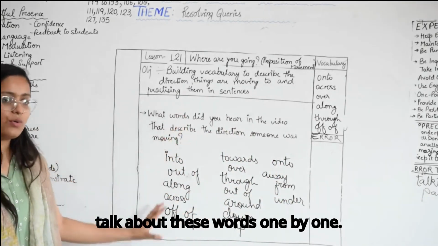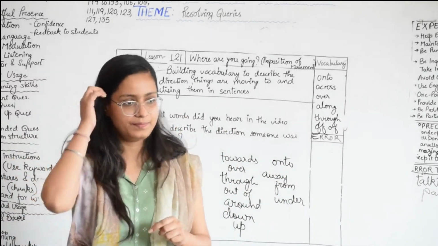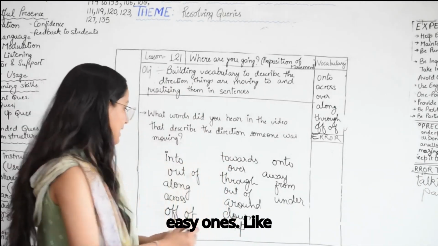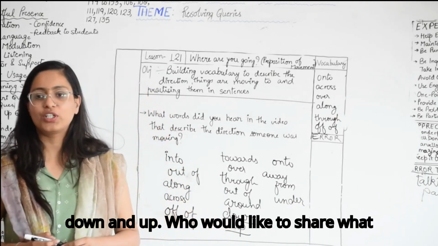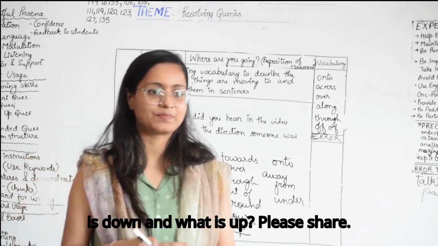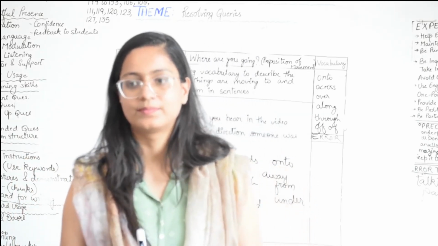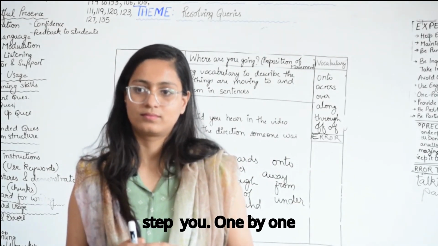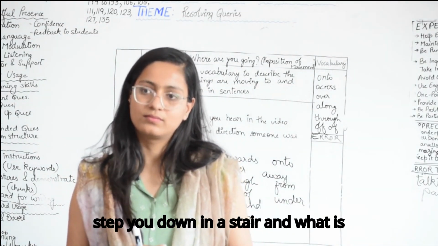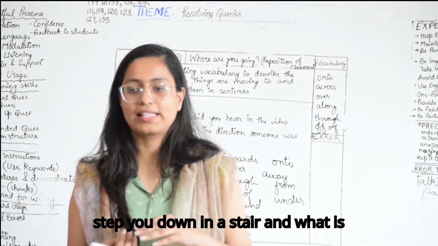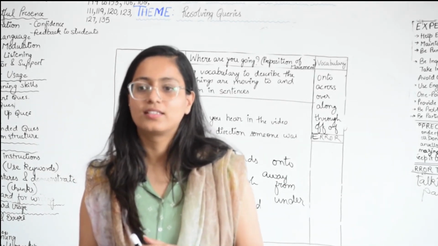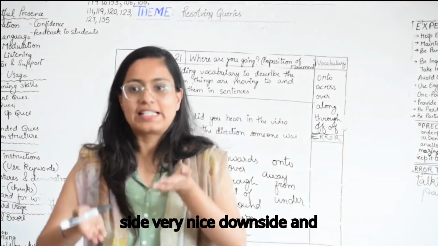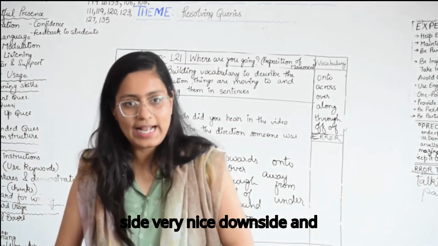So let's talk about these words one by one. First of all, let's see the easy ones, like down and up. Who would like to share what is down and what is up? Down means you go down a stair, one step at a time. And up is you go to the upper side on a stair. Down side and up side.